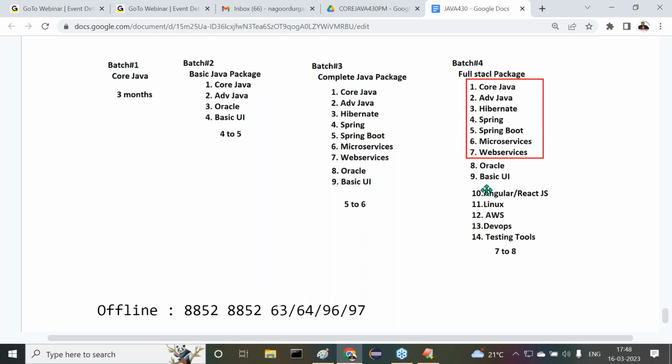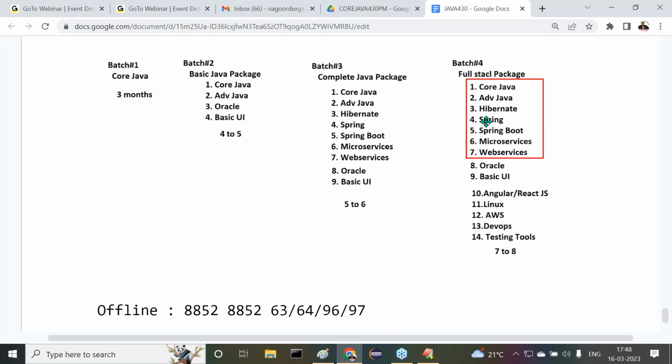Why? Because these many concepts we have to cover, and at a time we have to learn 3 to 4 courses. But see, Oracle, Basic UI, Angular, these are independent courses, not dependent. But Java, this total part, is dependent. After completion of some topics in core Java only, we are going to start advanced Java. After completion of some concepts in advanced Java, then we are going to start the Hibernate frameworks.